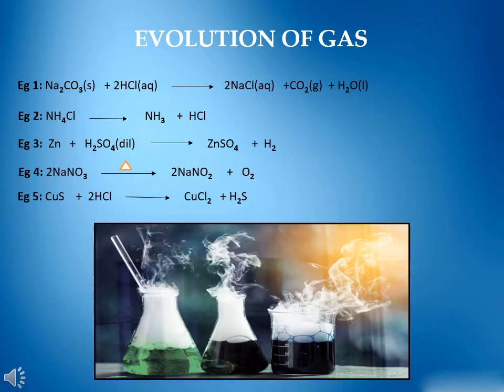Example 4. When sodium nitrate crystals are heated strongly, they melt and liberate oxygen gas. Example 5. When copper sulfide is treated with hydrochloric acid, it gives off foul-smelling gas, hydrogen sulfide.